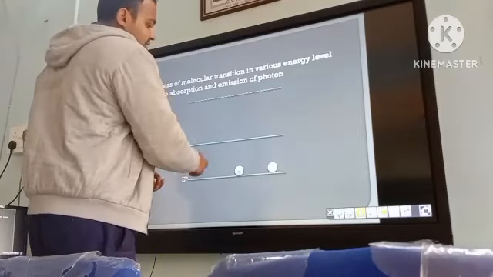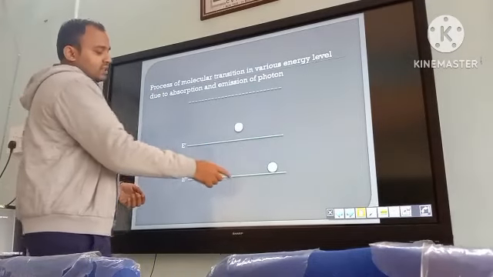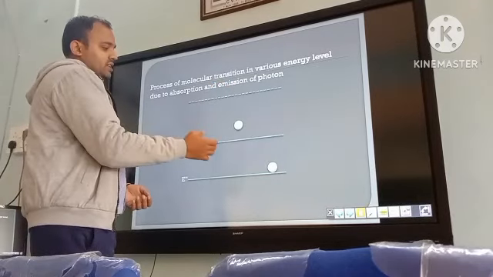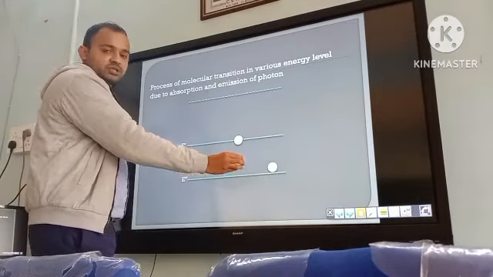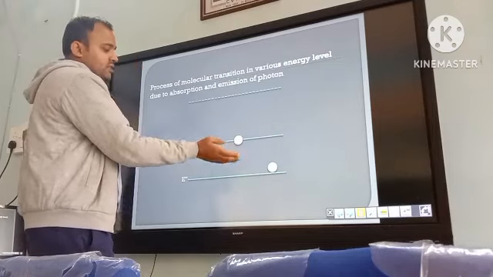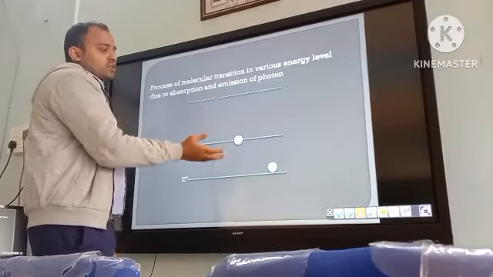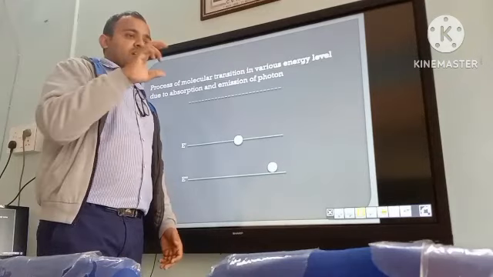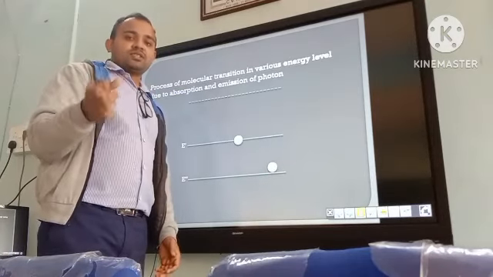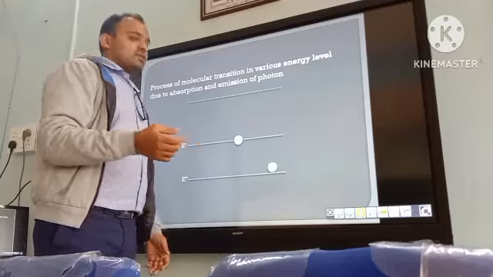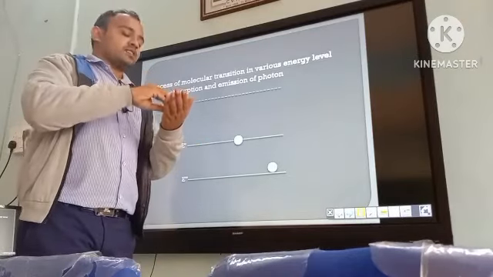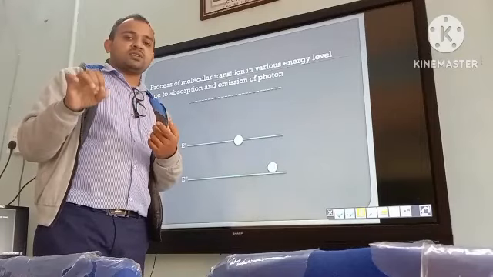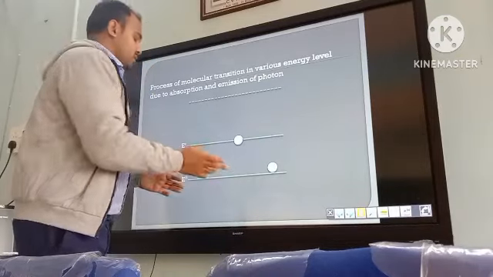In the other case, the molecule absorbs the energy and goes to the higher energy level, but it does not come back to its original energy level. It stops a little bit higher, so it has taken some energy from the photon. Now the scattered photon has less energy, which means the wave has less frequency, and this is known as the Stokes lines.